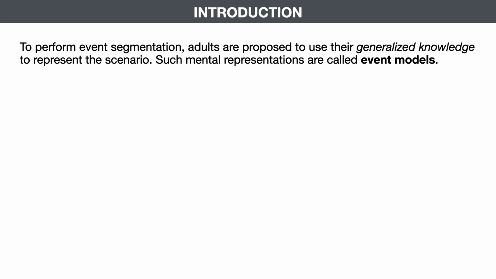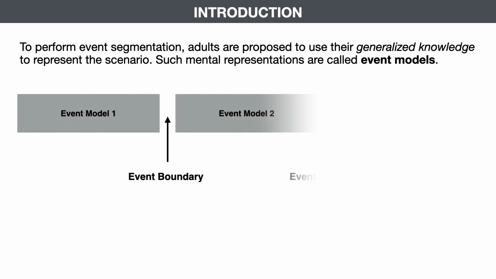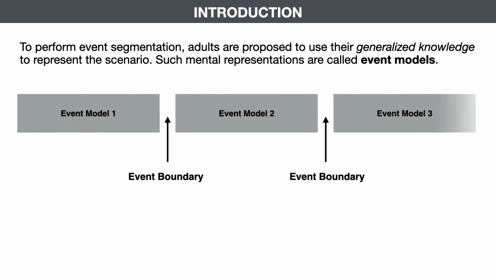To perform event segmentation, it is hypothesized that adults use their generalized knowledge to represent the scenario. Such mental representations are called event models. It is also proposed that adults use their working memory to maintain these event models.